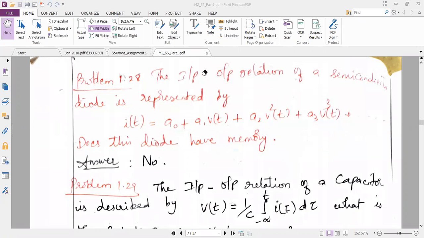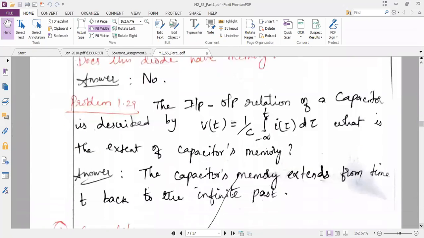Okay. So now we will see some more examples. The next problem is the input-output relationship of the capacitor, described by v of t equal to 1 by C integral from minus infinity to t of i of tau d tau. Tell me whether the system is memory or memoryless.